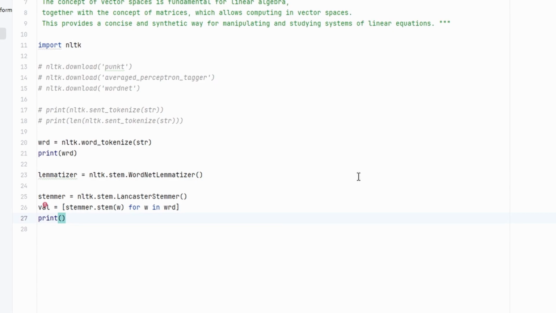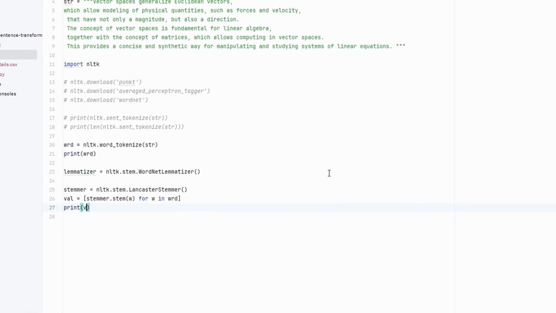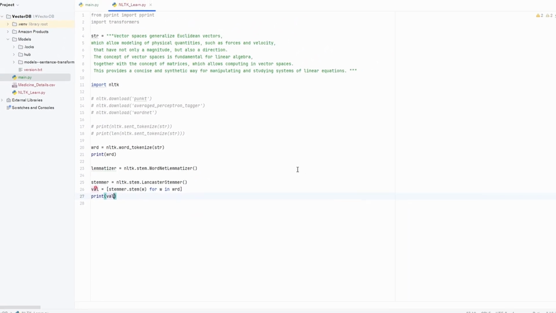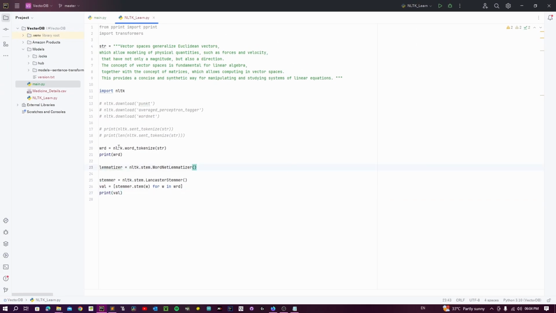We can print the value here, the list comprehension val, to get the difference between the word tokenizer output and the word tokenizer output after Lancaster stemmer processing it.